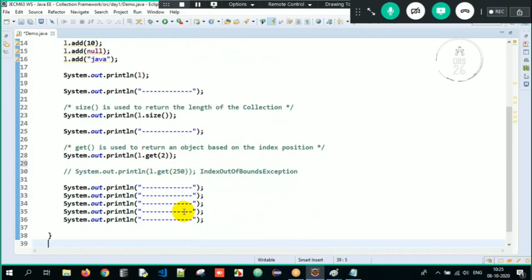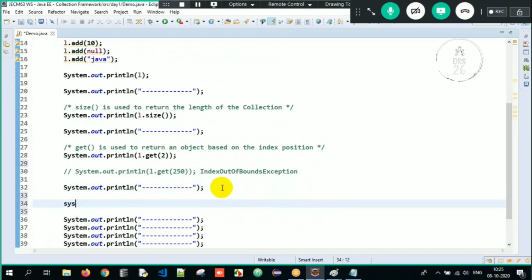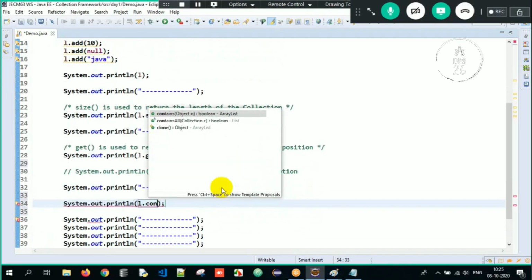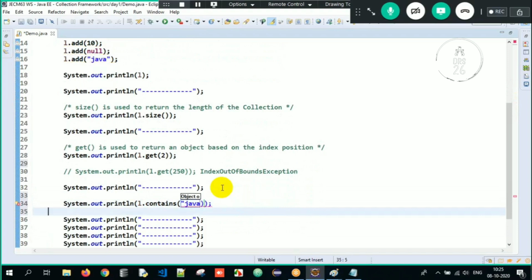Clear? And then we also have sysout L dot contains. I write it as Java over here, and sysout L dot contains of Java.